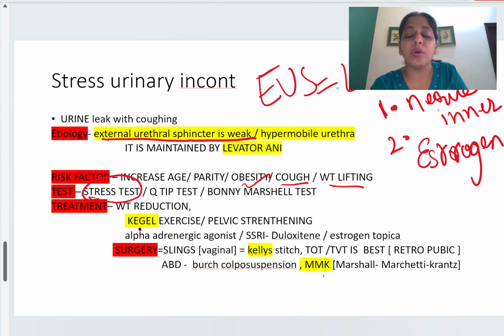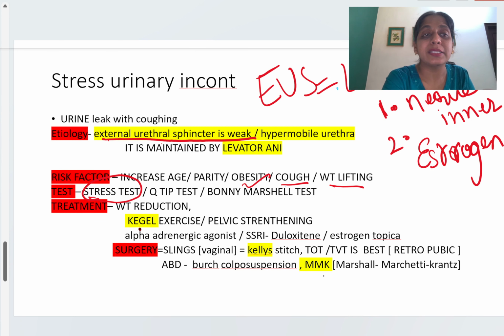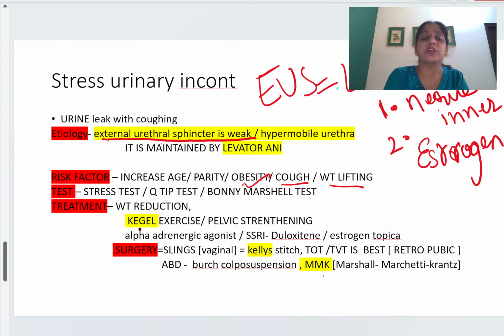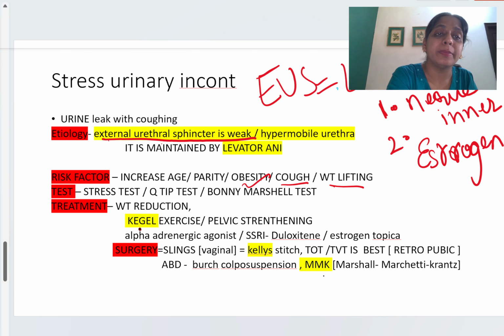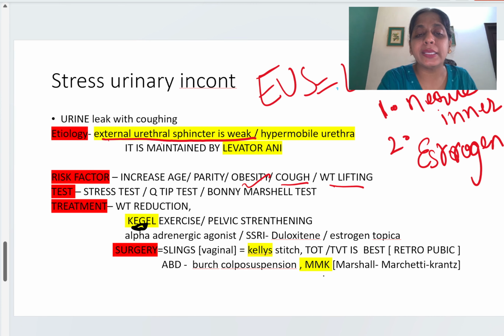Okay, now how are we going to manage this case of stress urinary incontinence? Treatments are asked. First of all, if the patient is obese, then we will ask the patient to reduce weight. Next is the Kegel exercise. What do we mean by Kegel exercise?